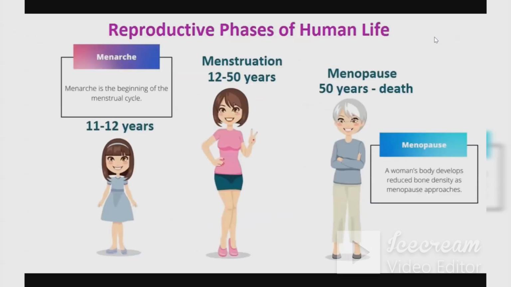In the reproductive phase of a human life, the initial stage at which the menstrual cycle starts is known as menarche. It's the beginning of the menstrual cycle. It usually happens from 11 to 12 years. Then from 12 to almost 50 years, menstruation takes place. The age at which the body stops having the menstrual cycle is around 50 years, and this is known as menopause.